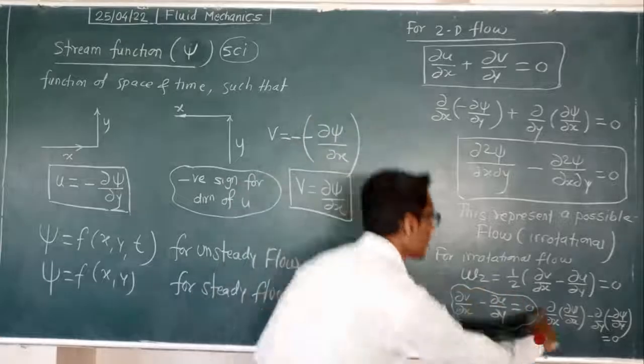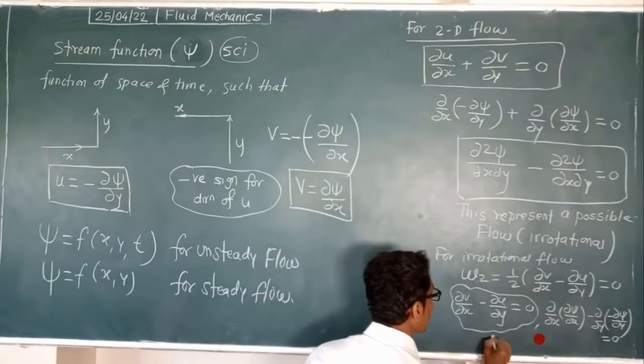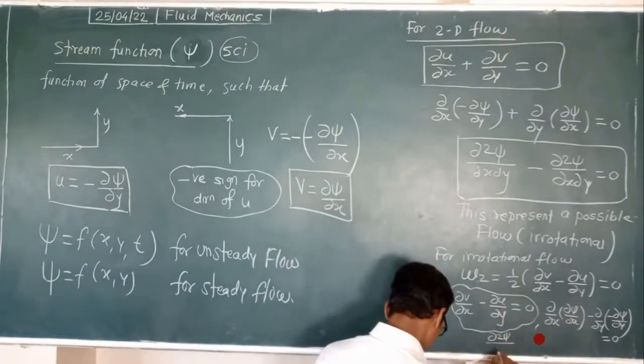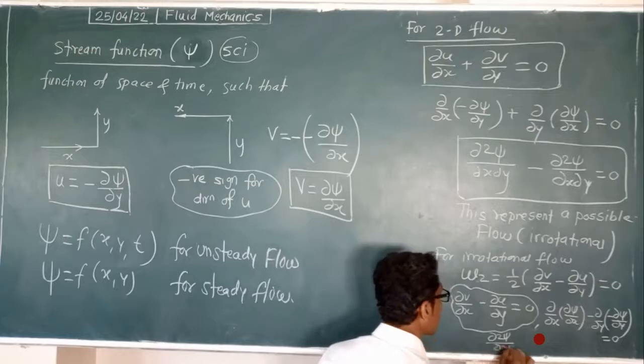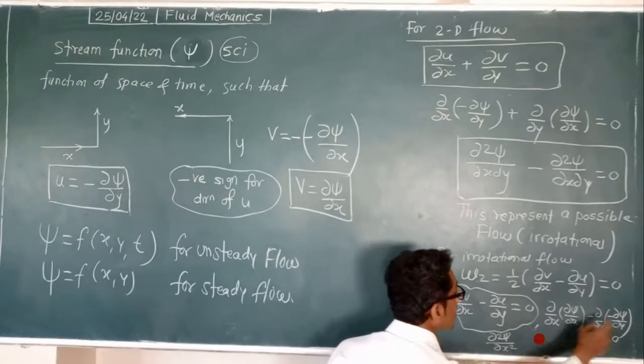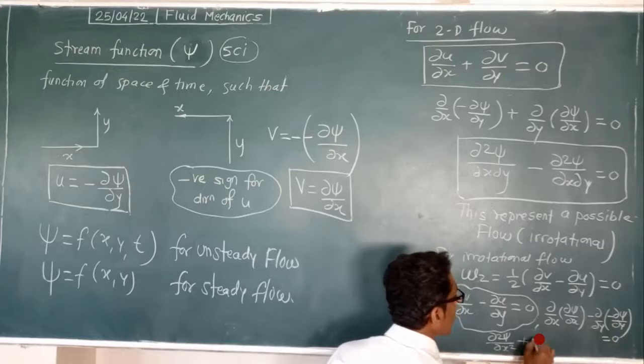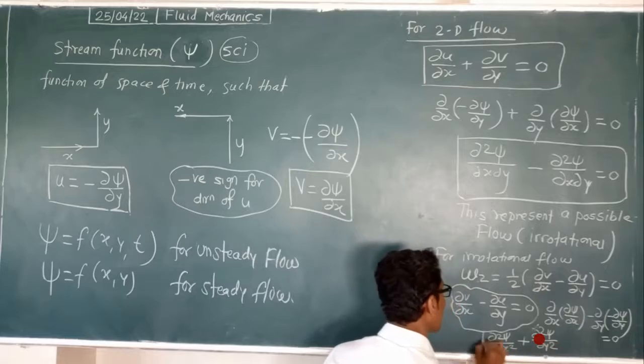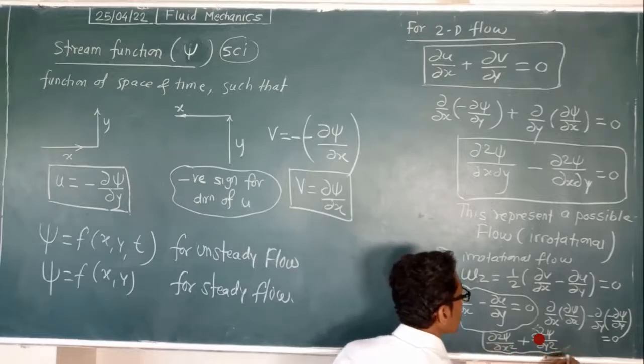Now here it comes delta square psi upon delta x square, and this minus sign becomes plus delta square psi upon delta y square, and that is equal to 0.